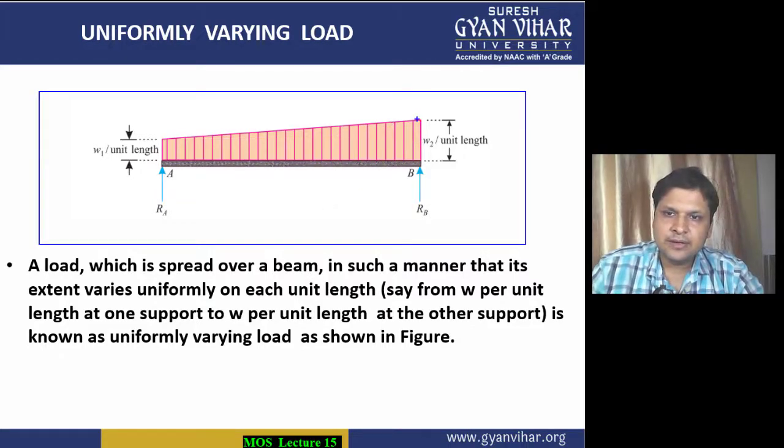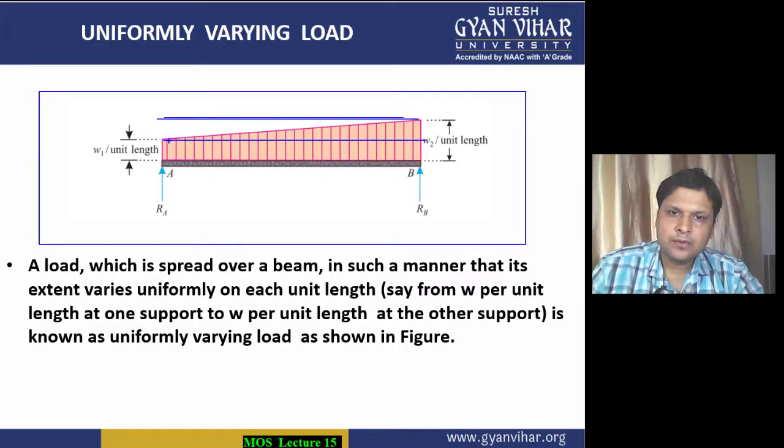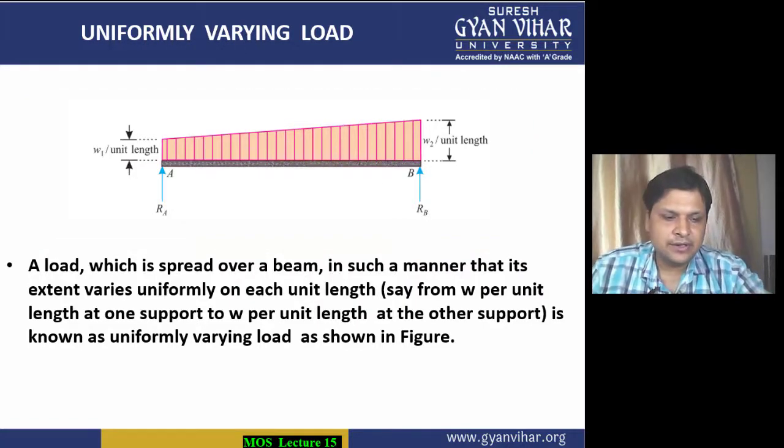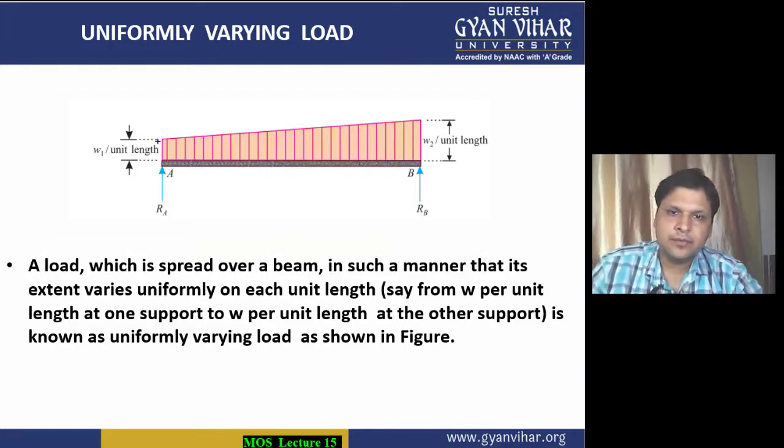So you will make the line in this way. All right, so load is constantly increasing in this way from here to here.